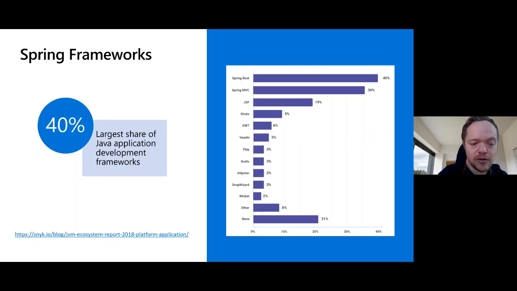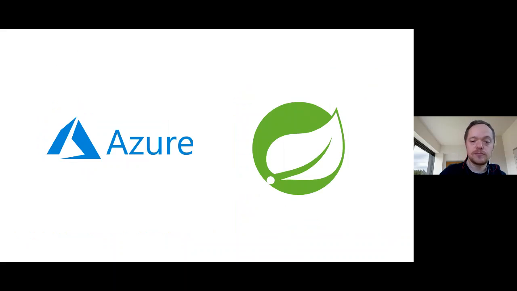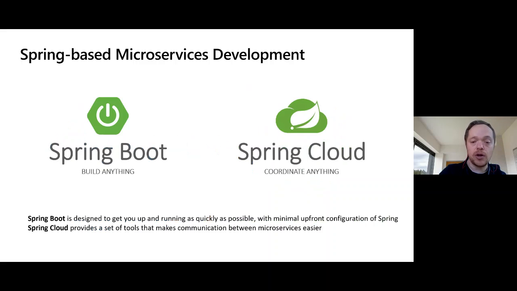You can see here, this is a study by SNYK.io, and it says that Spring Boot, Spring MVC contains 40% of the share of application developer frameworks. We can see here we also have JSF, Struts, GWT, Vaadin, Play, Grails. My colleague works on JHipster. Shout out to Julien, Dropwizard, Wicket, and other. And we also partner with Pivotal on Azure.